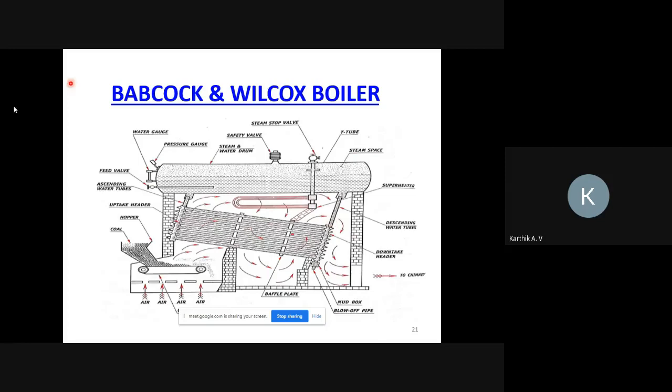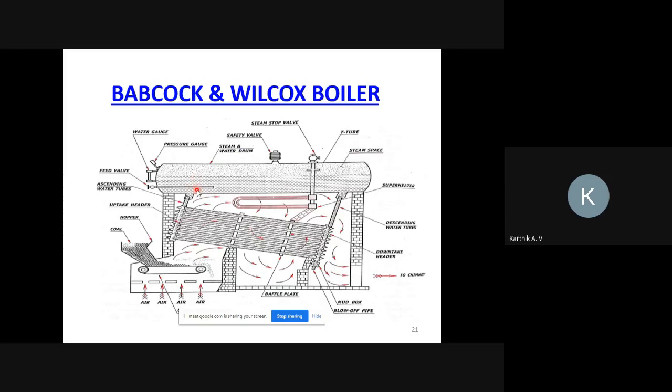Okay, so this is the furnace. Coal is inserted into the furnace, along with which we supply air. The air is mainly used for combustion. Air and coal are mixed and burn, and the burning of the mixture produces heat. So these are the parts of the Babcock and Wilcox boiler.